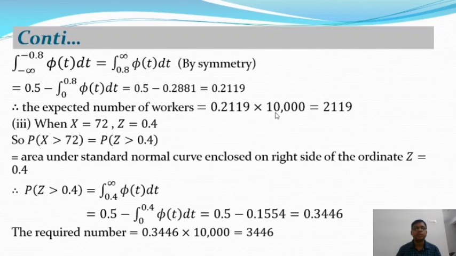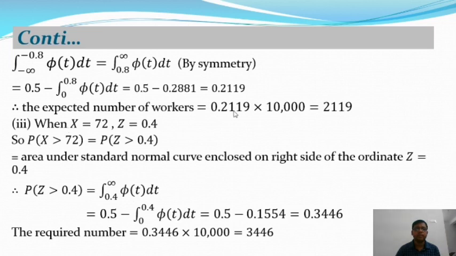Therefore the expected number of workers is 0.2119 times 10,000, where 10,000 is the total number of workers, which is equal to 2119. That means the number of workers whose wage is less than 66 is 2119. After that, the third part of the given problem.